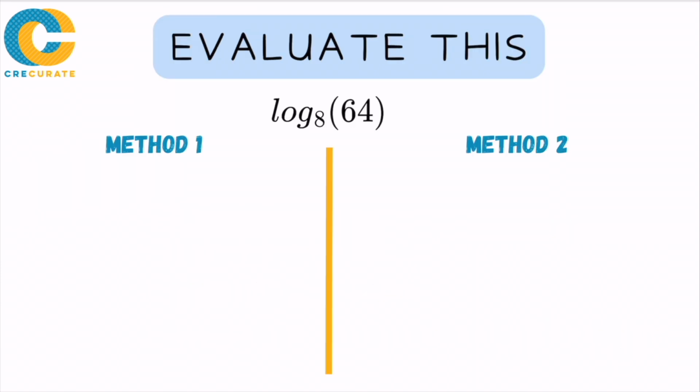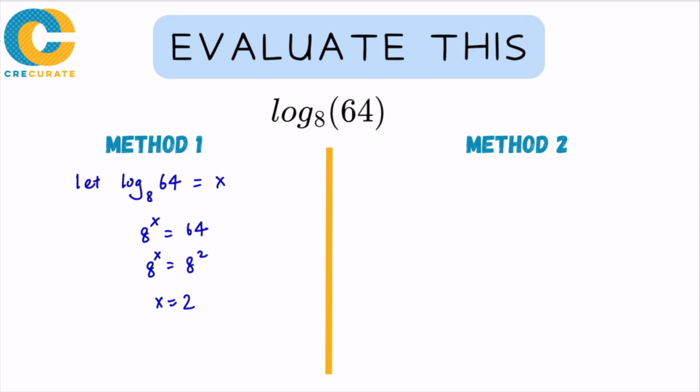Now, if you look at some evaluations, some examples, if I want to evaluate log base 8 of 64, the idea is to find the value of log base 8 of 64. There are two methods that we can use. The first method is to let log base 8 of 64 equal x. If you convert that to the exponential form, we know that 8 to the power of x is 64, and from there, I know that x has to be 2.